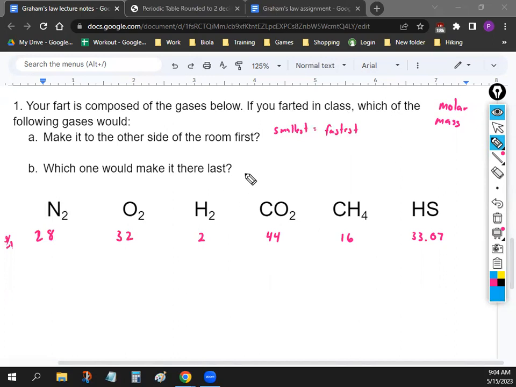Obviously the inverse is true for the other one, because the largest one is the slowest. That one is going to move to the other side of the room last. Based on these gases, which one is the biggest gas molecule? Yeah, CO2. So CO2 is the molecule that will move to the other side of the room last. And obviously H2 is smallest, so it makes it to the other side of the room first. Okay, and that's it.